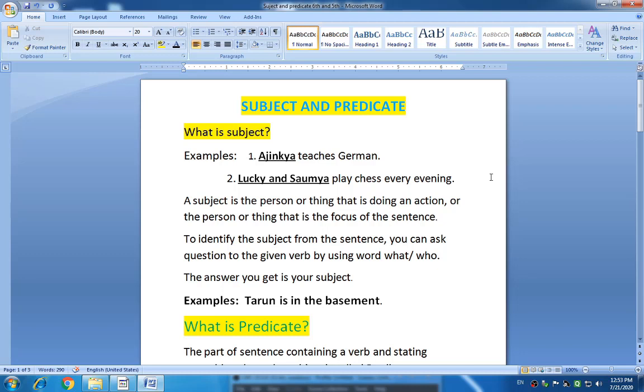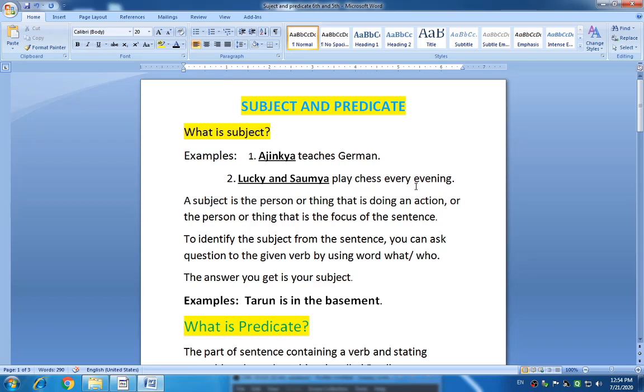We have seen before what a sentence is and what the types of sentences are. But today we will identify the subject and the predicate from a given sentence. Okay students, first of all, look at these examples. Ajinkya teaches German. Look at the second example: Lucky and Soumya play chess every evening.